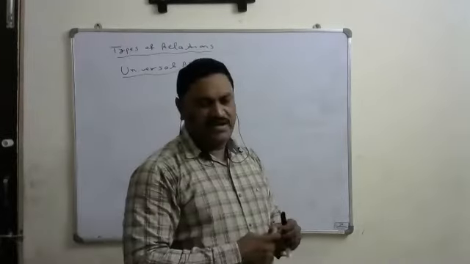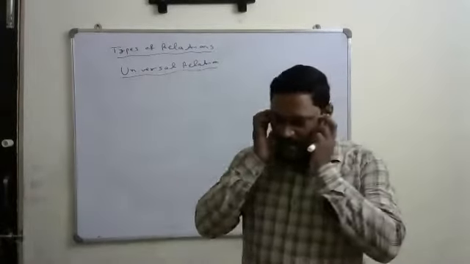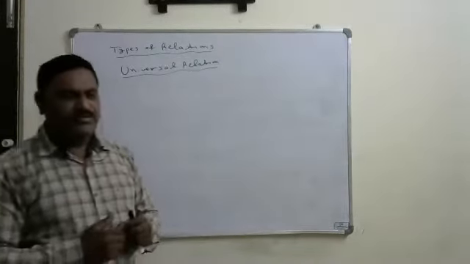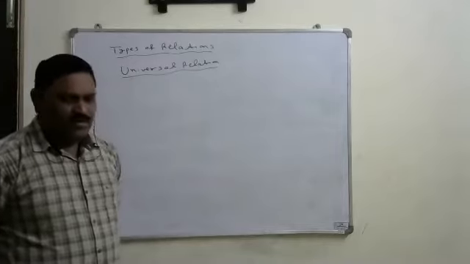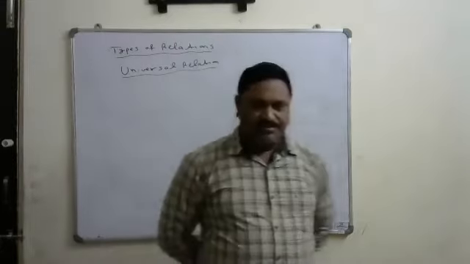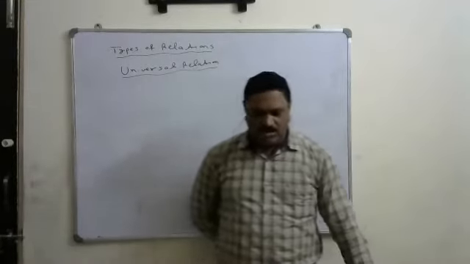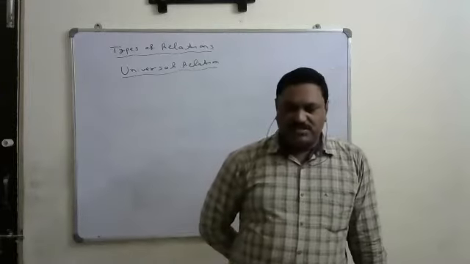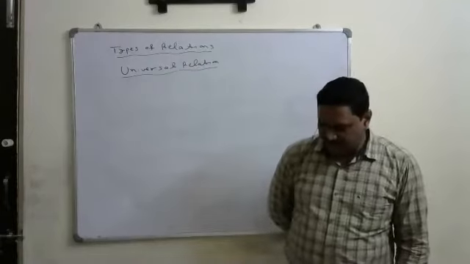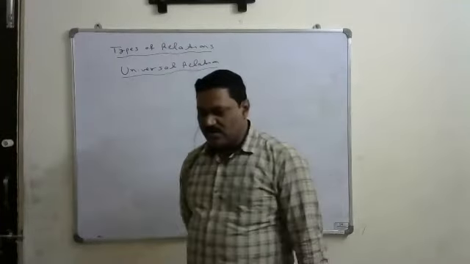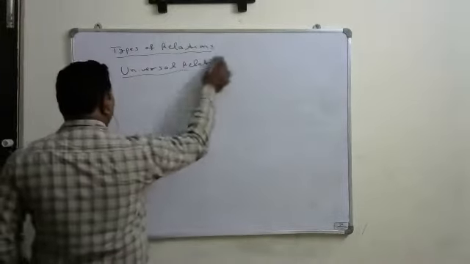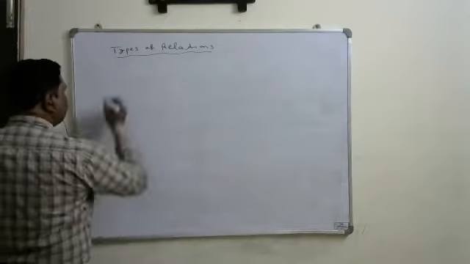If A comma B are any two sets, then A cross B is the universal set. Okay. Next, keep this subheading.